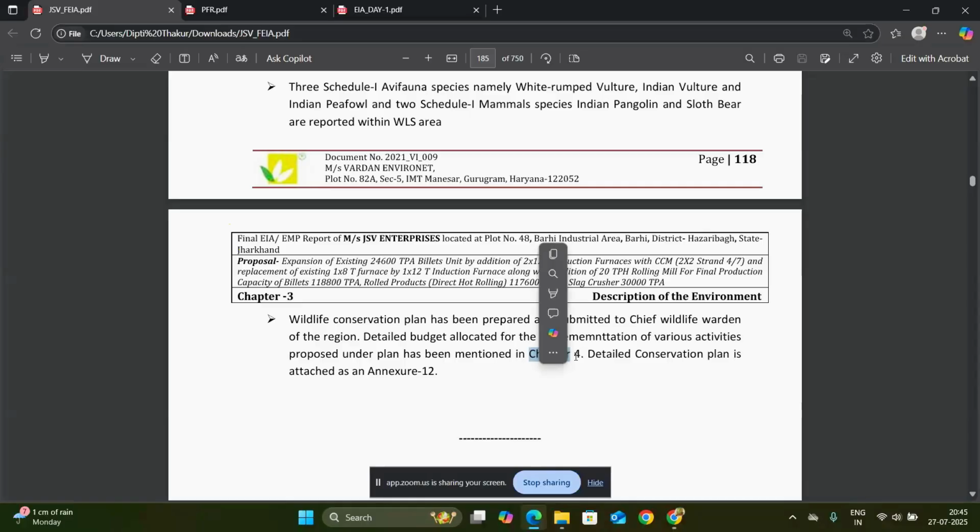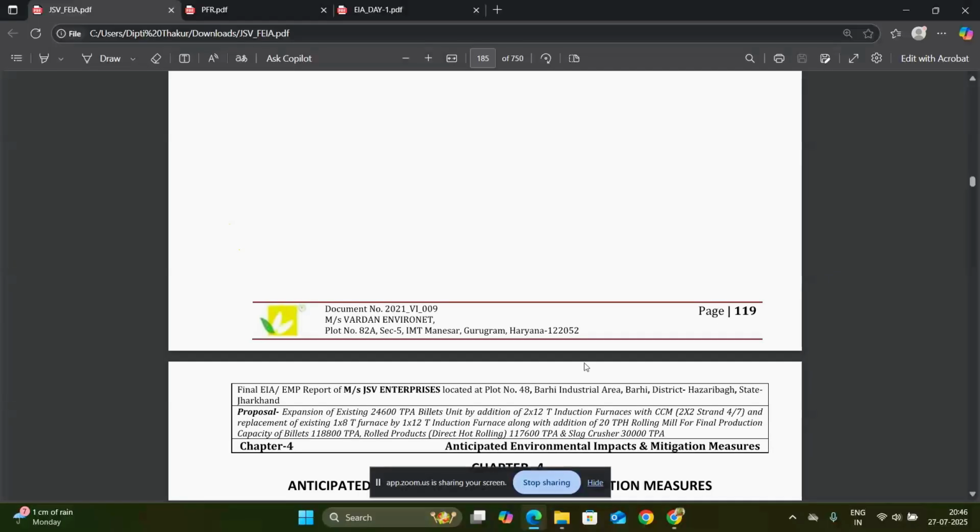As I said earlier, chapter 4 is completely a technical chapter of the EIA report, where impact analysis is done based on the description of environment, what you identify during the survey. You write in chapter 4 the description of environment, all the technical parameters, and the mitigation measures. So this is all about chapter 3 and the description of the project site.